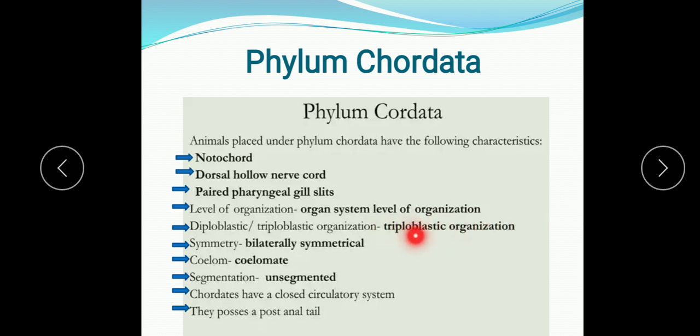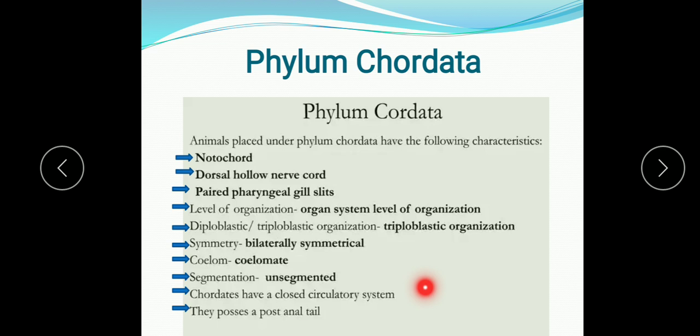Triploblastic means the three germ layers are present. You have studied in animal classification already: ectoderm, mesoderm and endoderm. These all three germ layers are present at the embryonic stage. Symmetry: they show bilateral symmetry. Coelom: they have a coelom, that is why they are known as coelomates. Segmentation: the body is not divided into segments, so they show an unsegmented body.